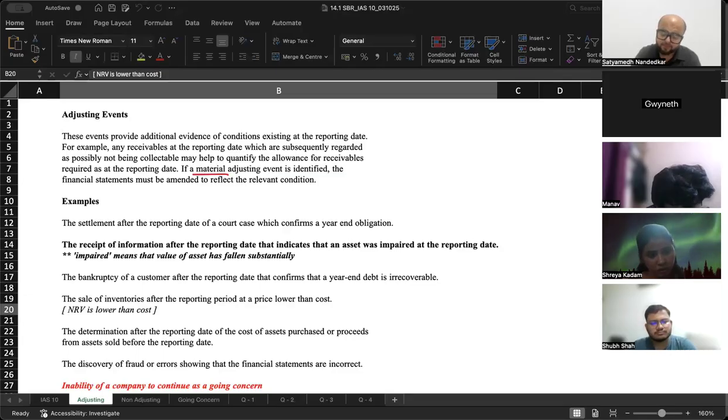Learn the items. See, they are not going to ask you to go back and show how it is done, but you should know what are the items that are affected.